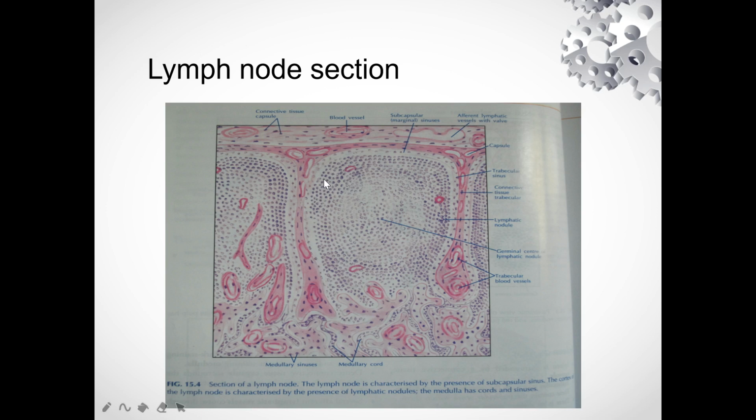It is also known as the trabecular or peritrabecular sinus. Medullary sinuses are anastomosing sinuses in between the medullary cords. See the medullary cords, and in between there are the sinuses.